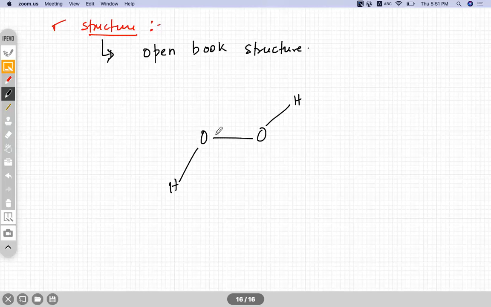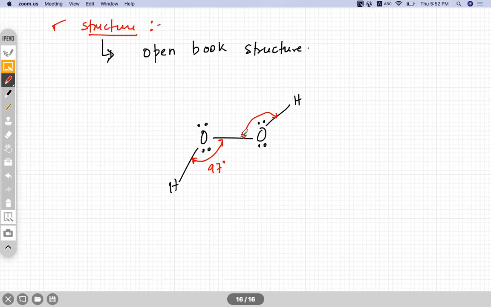So you imagine this is the spine of the book, the OO bond, correct? And one side is open this way, and the other side is open this way, like one page is this side, one page is this side. Open book structure. Each oxygen atom has two lone pairs. The bond angle here equals this bond angle. Both are 97 degrees.